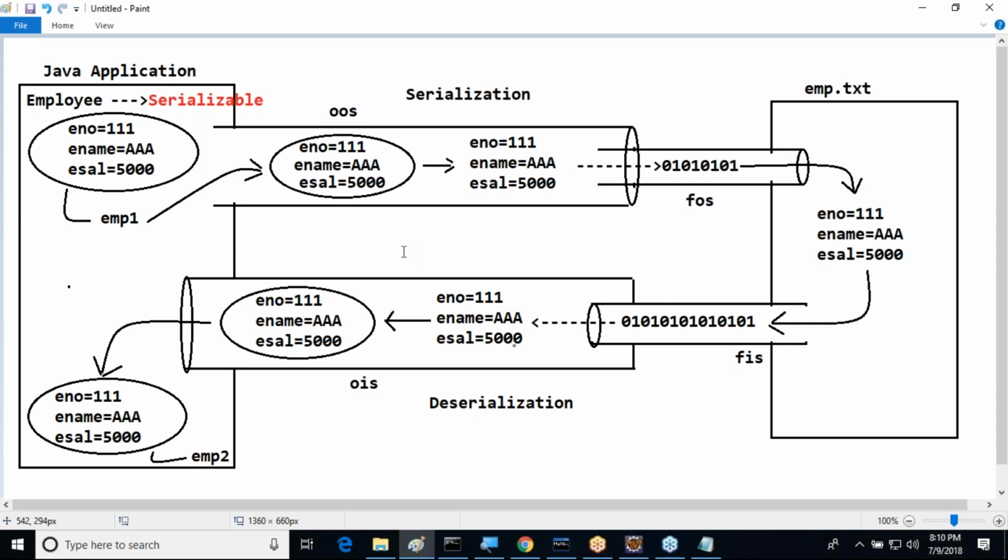The answer to this question is very clear. All of you, after this, understand the answer for this particular question. Point number one. Serialization and deserialization is mainly used in standalone applications.